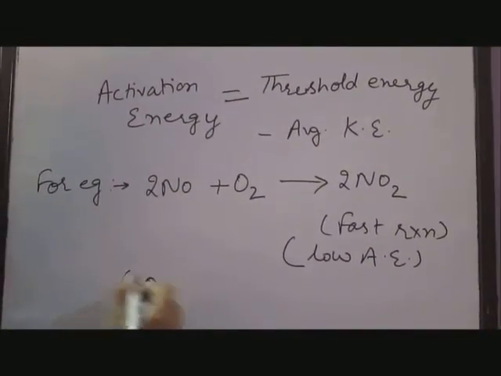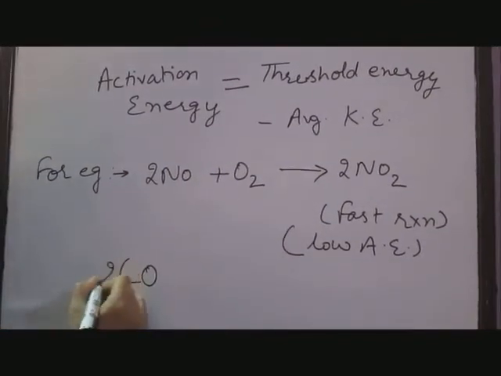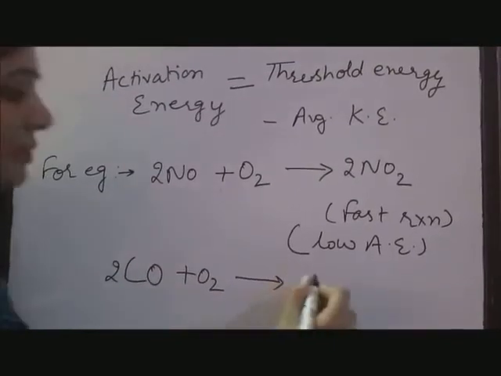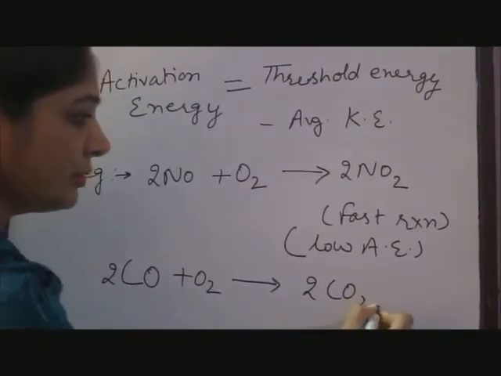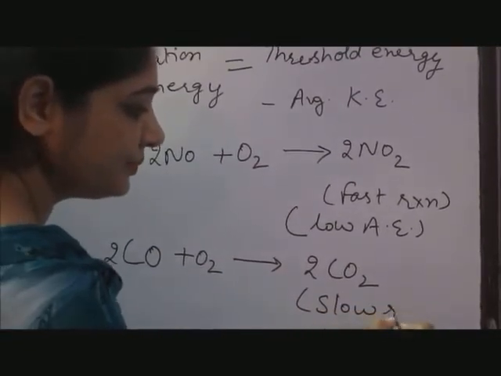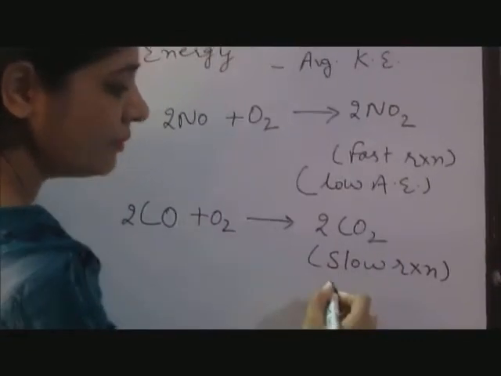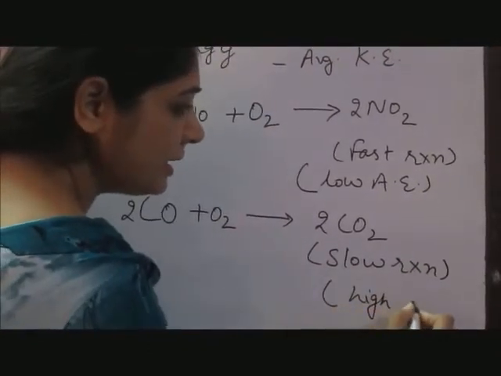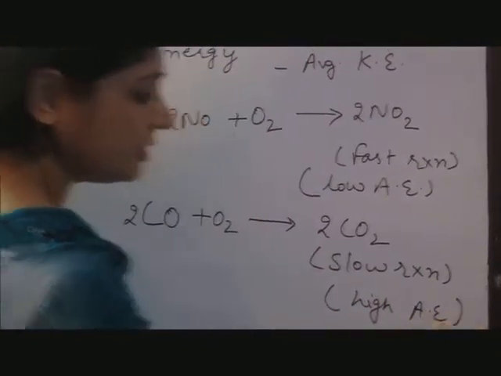Next is 2CO plus O2 gives 2CO2. This is a slow reaction because it has high activation energy.